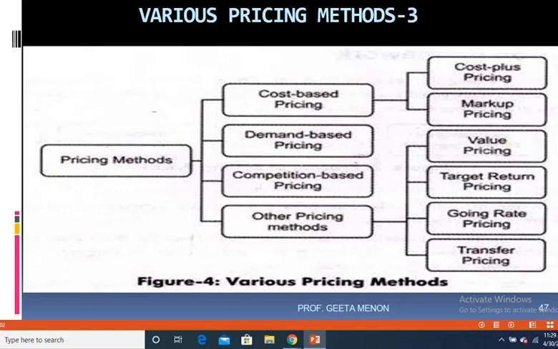So that lowest price is used as a tool to gain market share. When you go that low, you can hope to get more customers, gain market share and drive away competitors from the marketplace. This is a strategy which companies take to get a major share of the market.